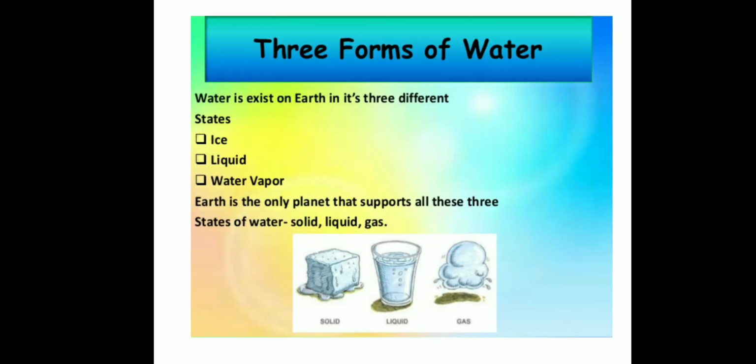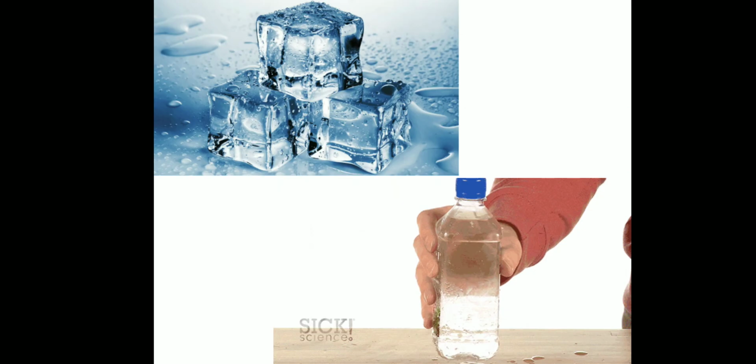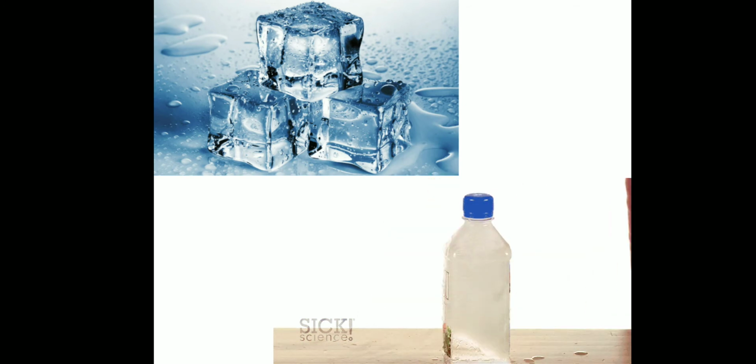Children, now we are going to see about different forms of water. Listen, water is a liquid. Water in ponds, rivers, lakes and oceans is in liquid form. The water that comes through the tap in our homes is also the liquid form of water. When we freeze water, it turns into ice, which is a solid. Snow and frost are the other solid forms of water.